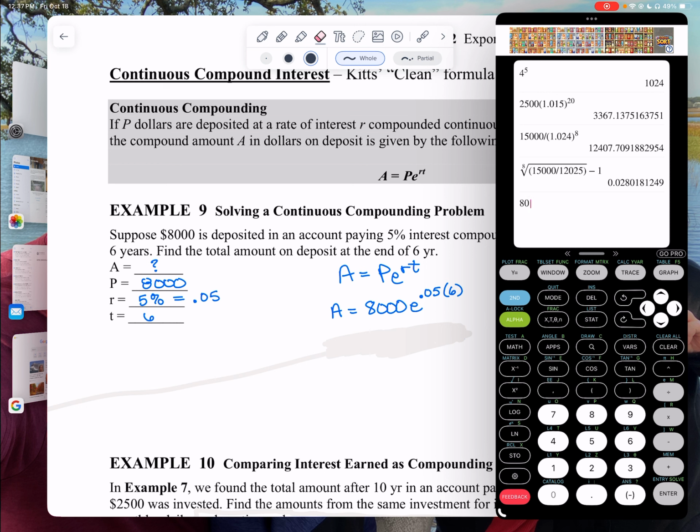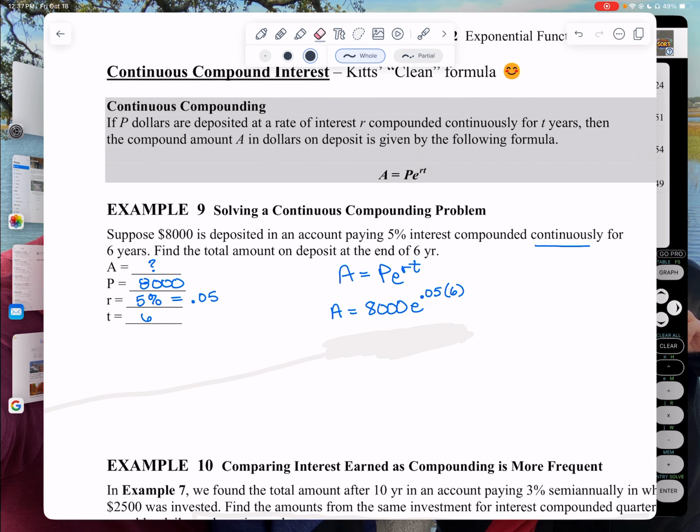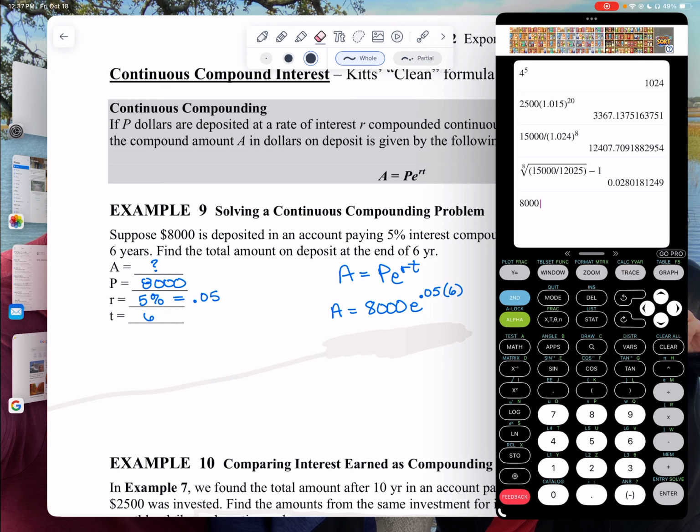So we're going to have 8,000. Now E, where is the E? It is not really on the face unless you're looking at the little bitty ones. Do you see right here the LN? Look on the left. You'll see a thing that says log, and underneath is LN. Right above LN is E to the X, and it's really tiny. So that's what we're going to use.